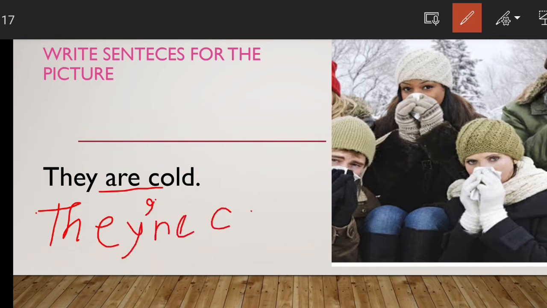They're cold, right? They're cold. That means they have caught cold, so that's why they are cold. Let's see the next one.